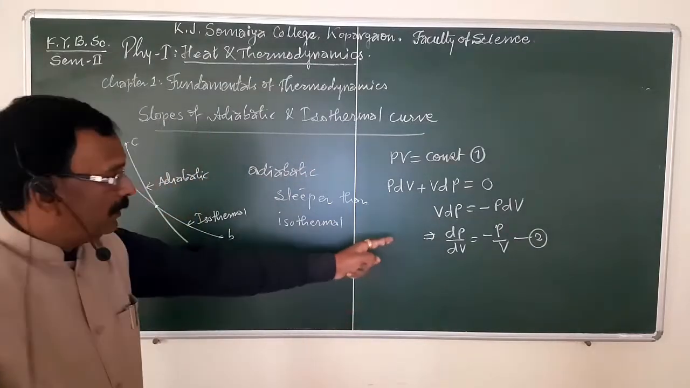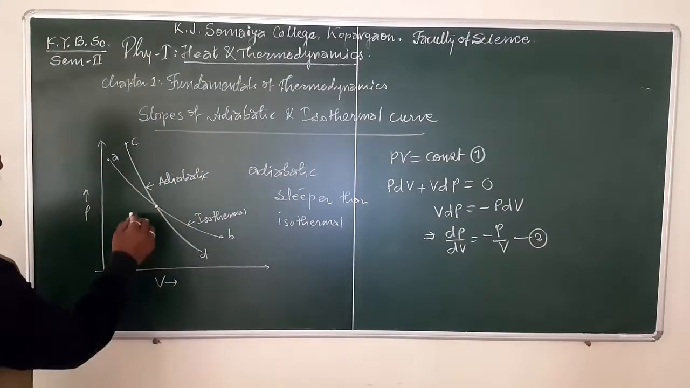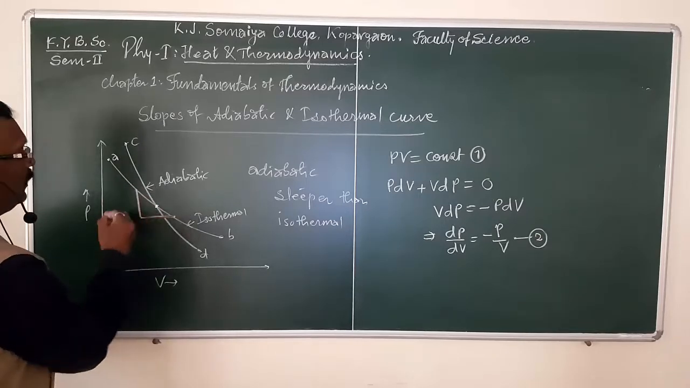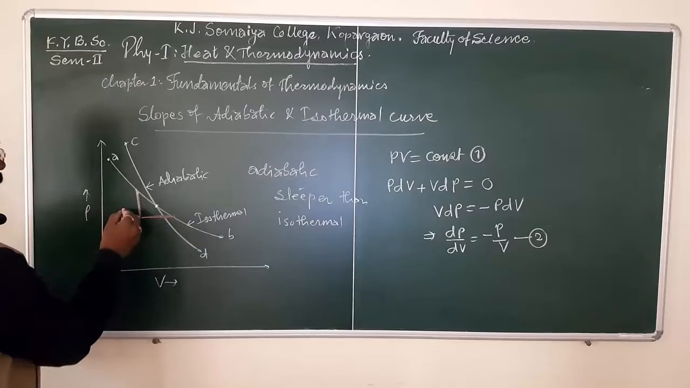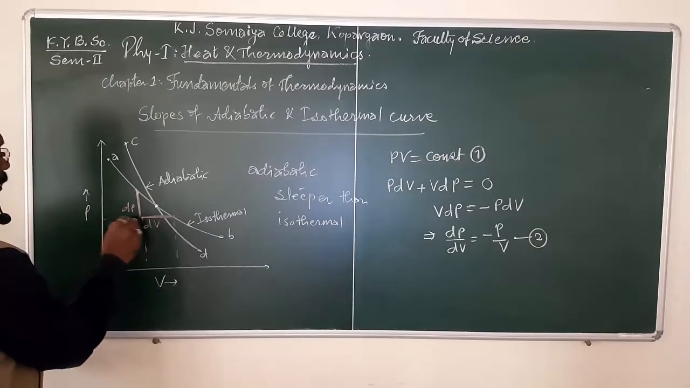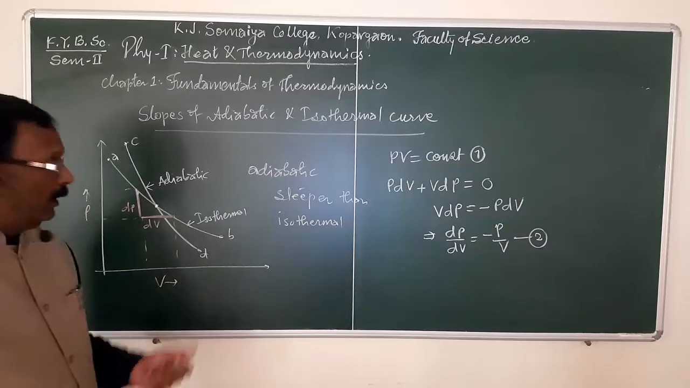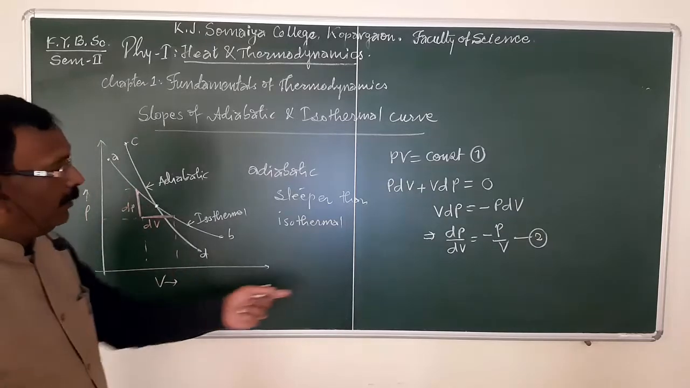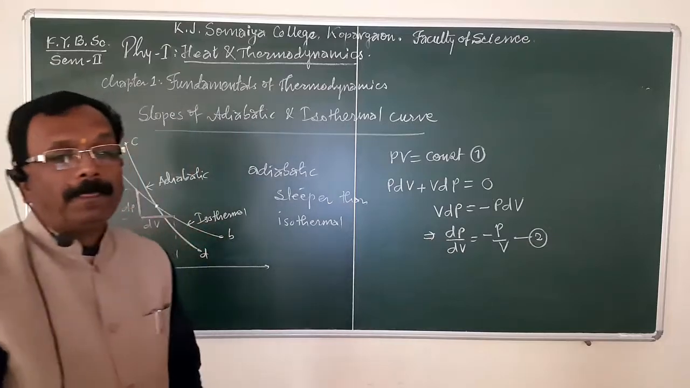What is this dP by dV? This is nothing but the slope of isothermal. This is the slope of isothermal, dP by dV, and this slope is nothing but minus P upon V.